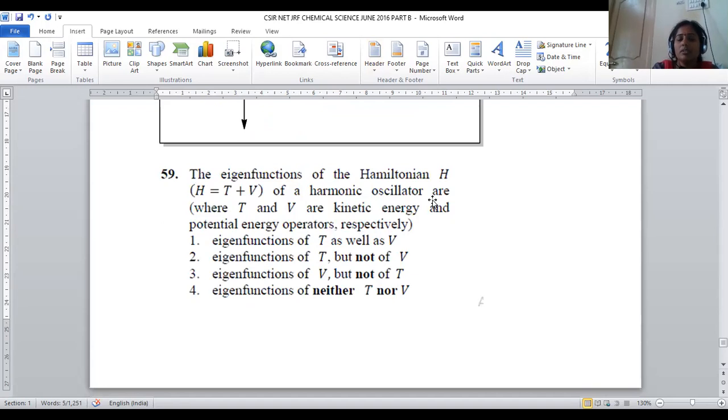Next is a part of physical chemistry. The eigenfunctions of the Hamiltonian H, where H is equal to T plus V. T denotes kinetic energy, V denotes potential energy of the harmonic oscillator. So the eigenfunctions of the Hamiltonian are to be predicted.